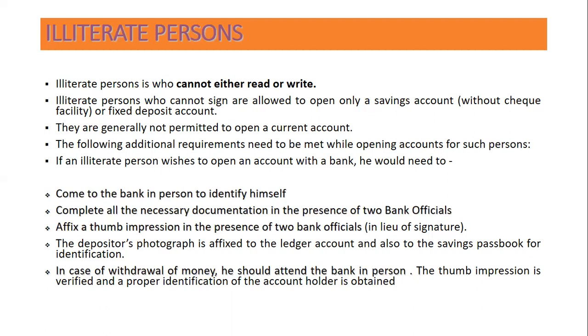He has to come to the bank in person to identify himself, complete all the necessary documentation in the presence of two bank officials, and affix a thumb impression in the presence of two bank officials in lieu of signature, because he cannot sign.